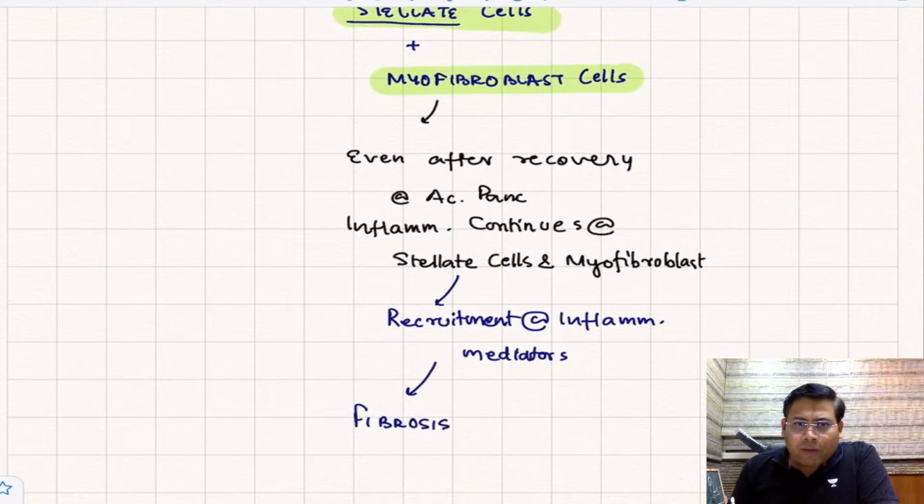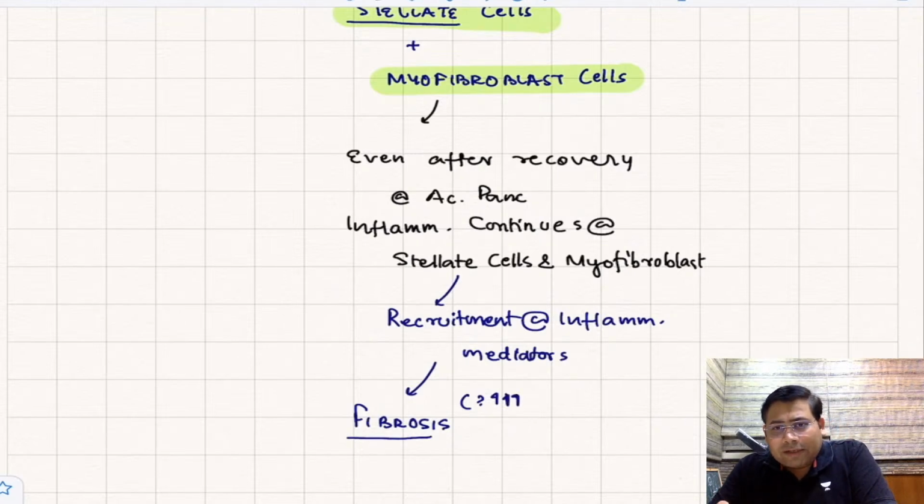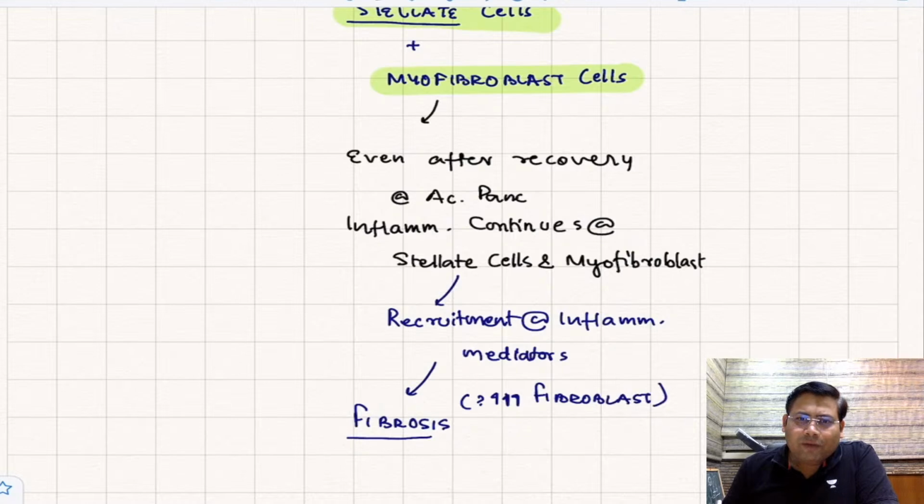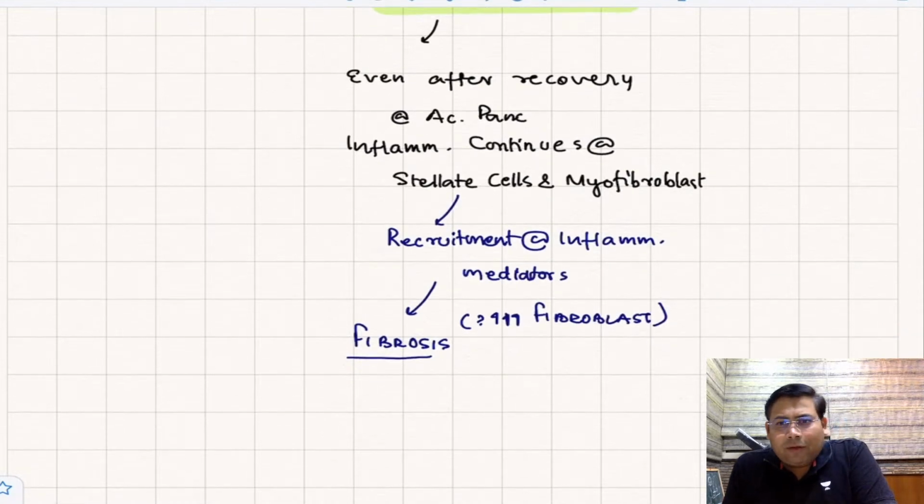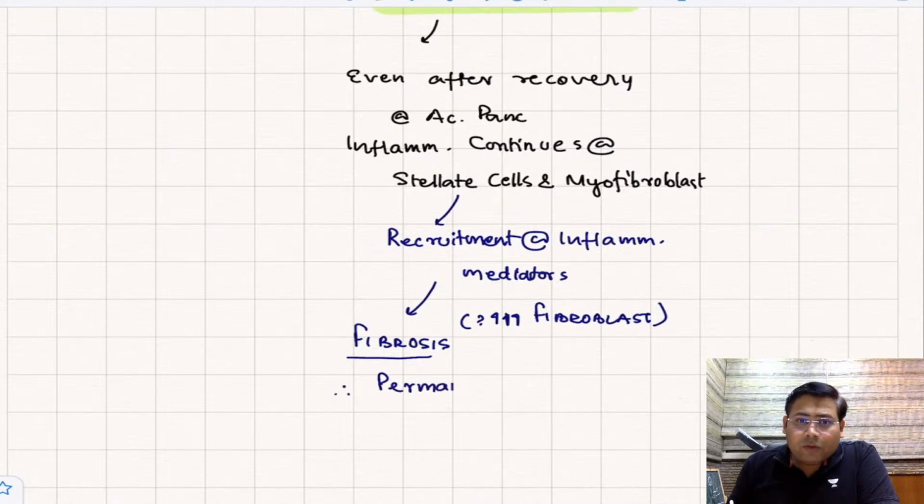Why does fibrosis happen? What is the agent responsible for fibrosis? The answer is fibroblast. There is an increase in fibroblasts, and this causes fibrosis of the pancreas. When there is fibrosis, there is permanent atrophy of the pancreas.